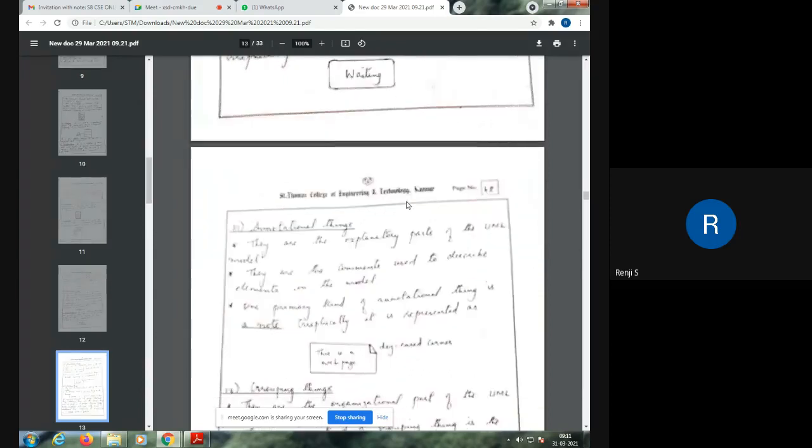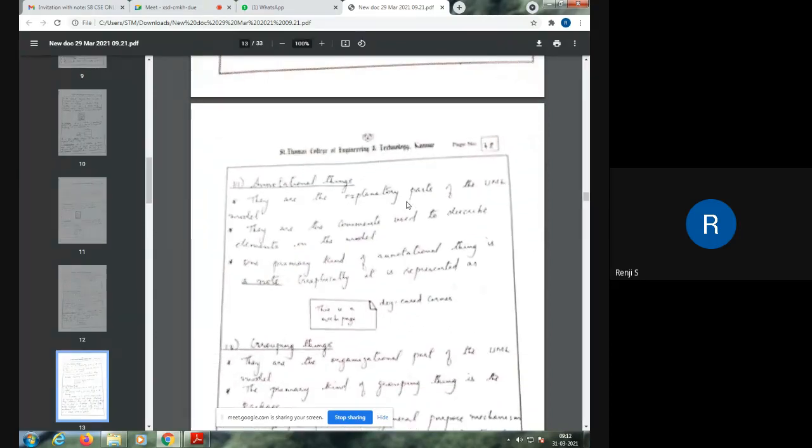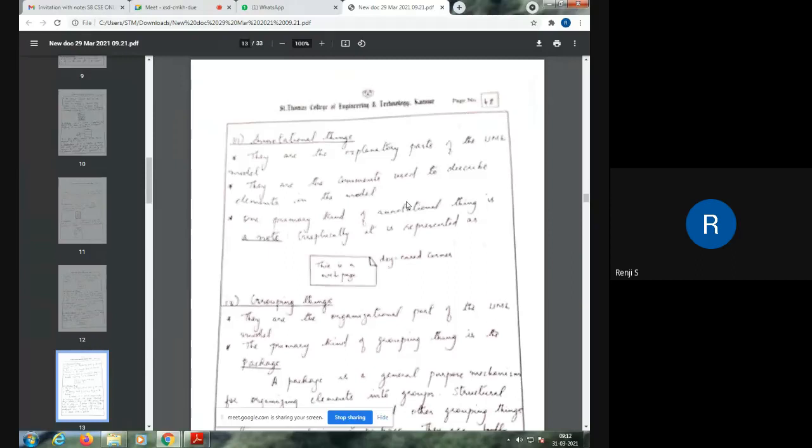Then the third kind of thing is the annotational thing. So things are of several kinds: structural things, behavioral things, and the third kind is annotational things. Annotational things are the explanatory parts. If you want to write any comments for the design, you can use the annotational thing. One of the primary annotational things used for writing comments is called a note, N-O-T-E, note.